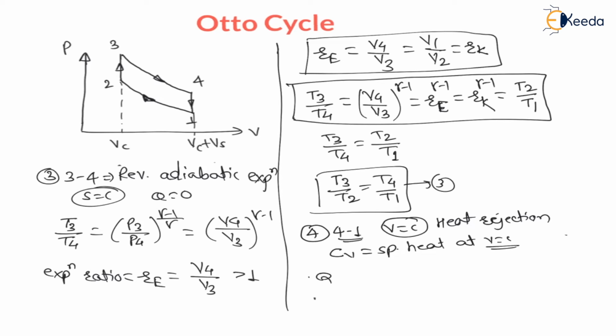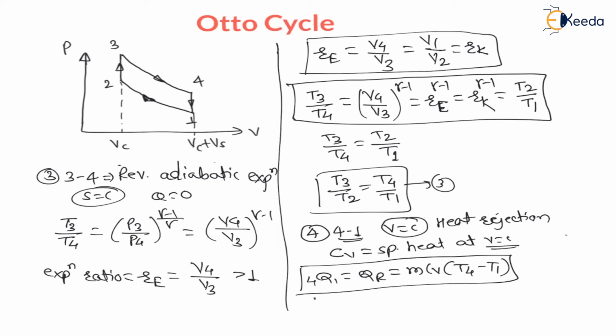Therefore, the heat of process 4 to 1, which is nothing but the heat rejected, is equal to mCv (T4 minus T1), that is maximum temperature minus minimum temperature. For a positive answer, we always have to do maximum temperature minus minimum temperature for this process. Therefore the heat rejected from the system is mCv (T4 minus T1). Let us say this is expression number 4.